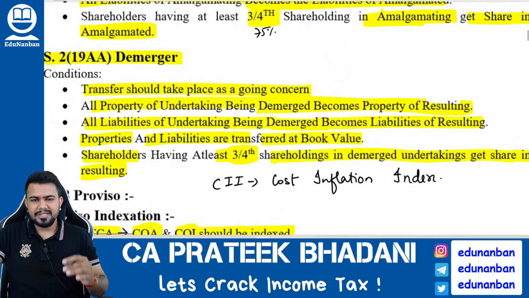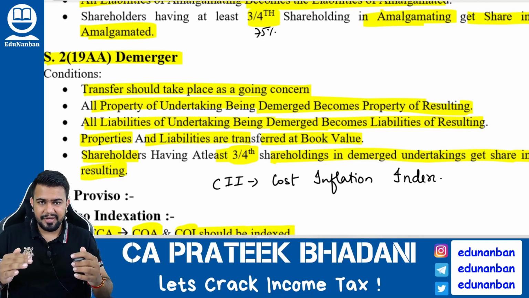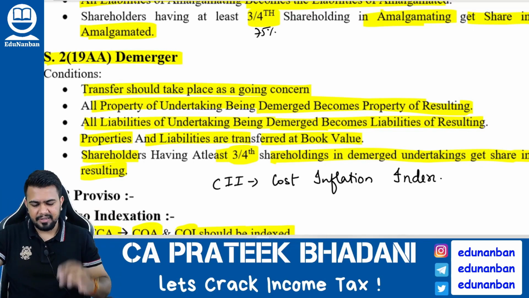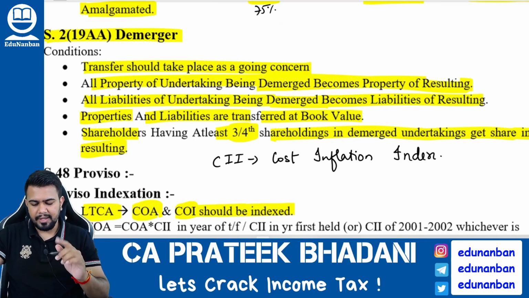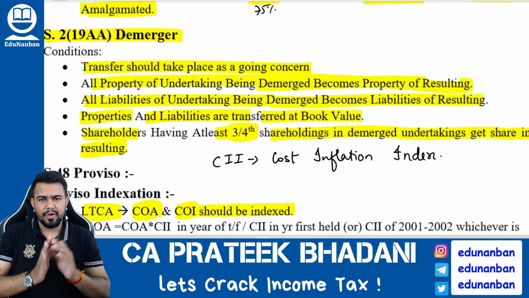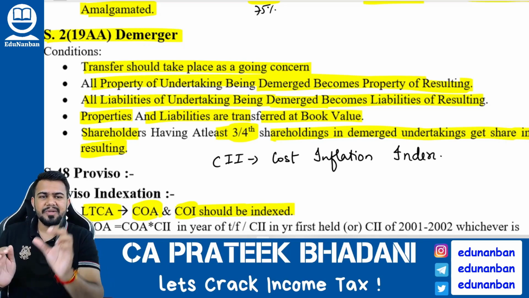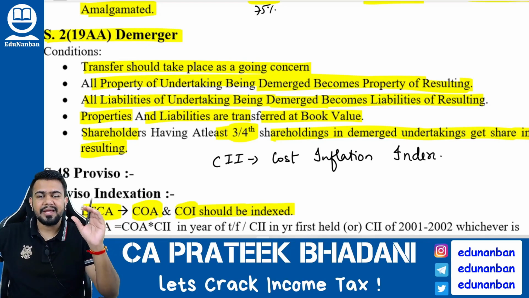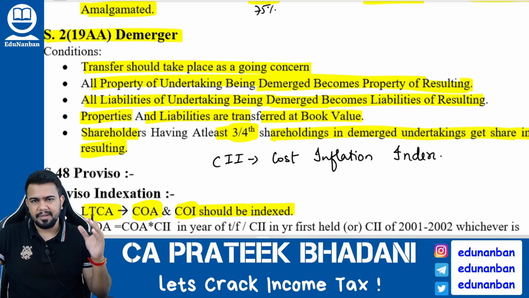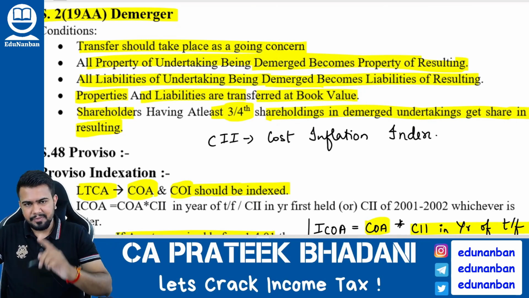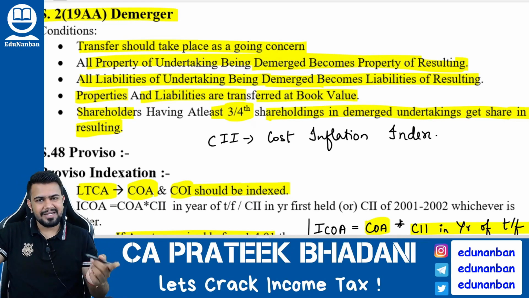Now, when demerger is there, some conditions should be satisfied for it to be called as demerger as per the Income Tax Act. What are the conditions? Condition number 1, the transfer should take place as a going concern. It means when the new company is coming out, that is when Tanishq Limited is coming out of Titan, then Tanishq Limited should be a going concern company. Means its business should continue normally. Okay, then all the property of the undertaking being demerged should become the property of the resulting company.